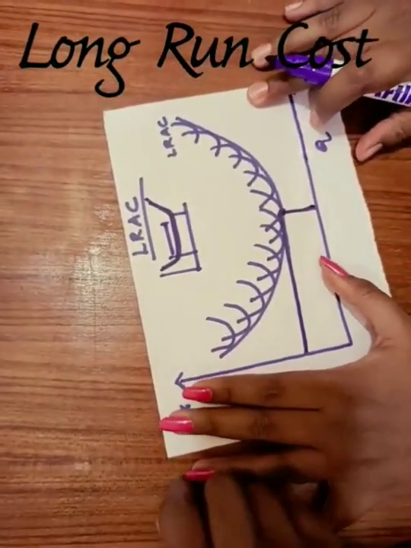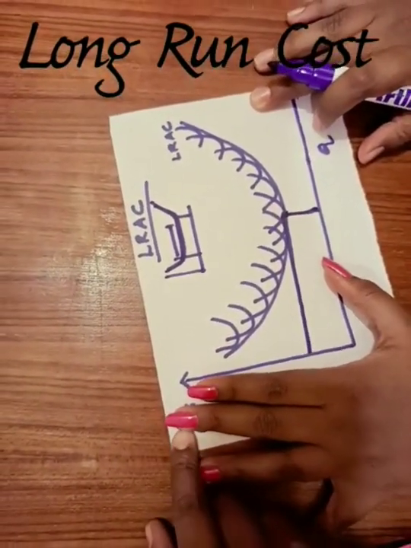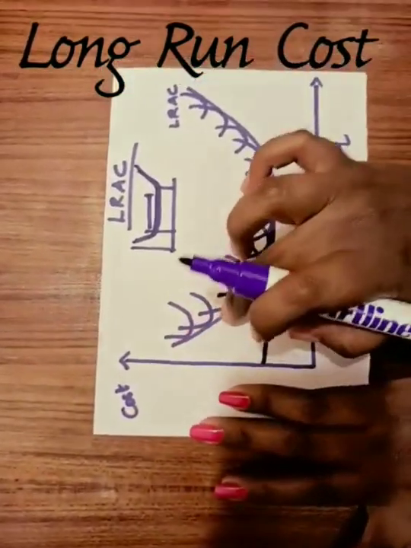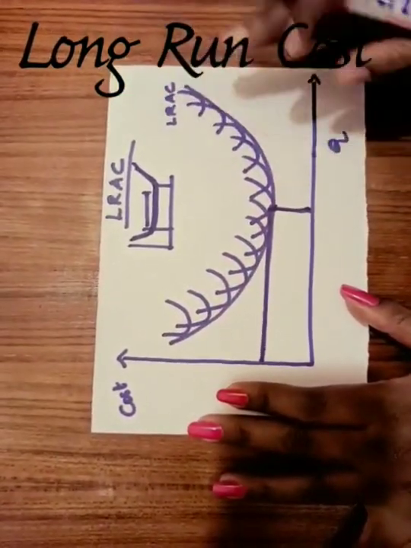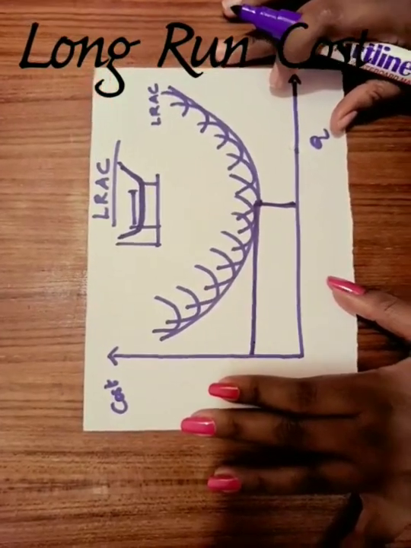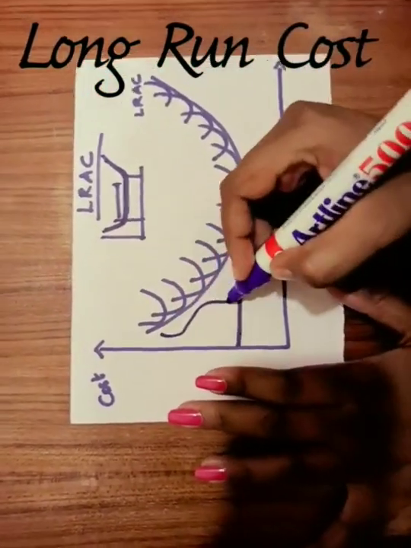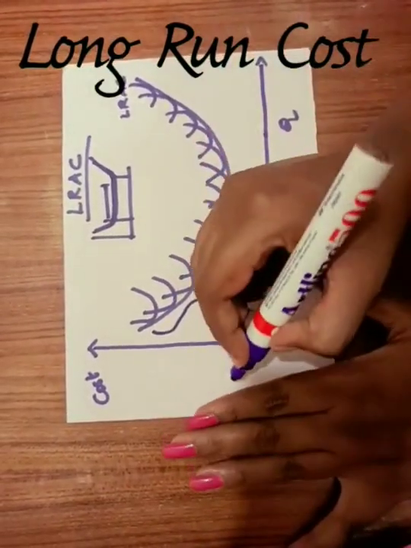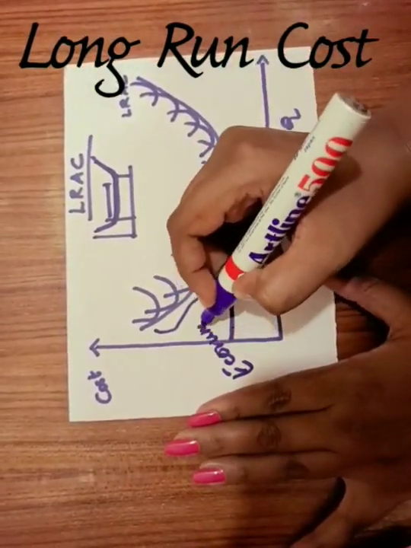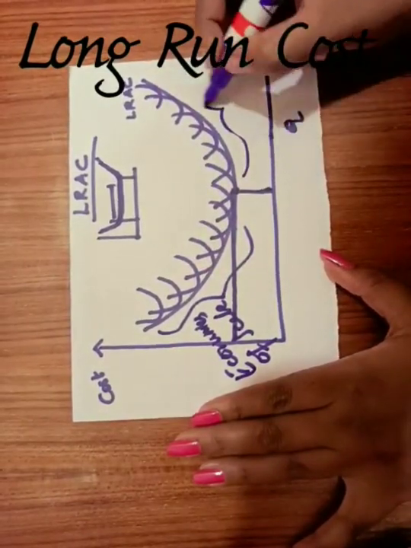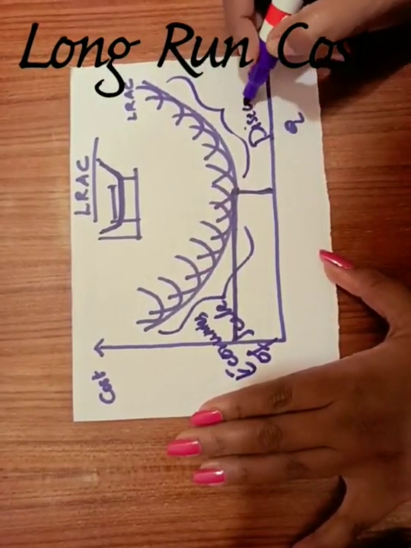It is also called the envelope curve because it envelops all the short run average cost curves. And here you have to look at one thing: in this position it is called economies of scale, and this position is diseconomies of scale.